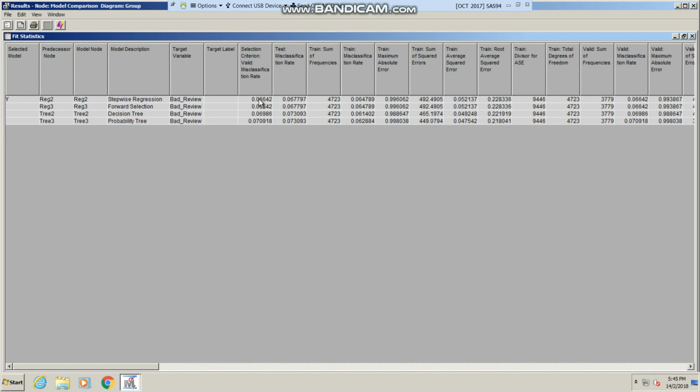To determine the performance of our model, we use the test results. The test partition is employed to evaluate the performance of the model. In this case, the valid misclassification rate for stepwise regression is closer to the test misclassification rate compared to the decision tree and probability tree models. This means that the stepwise regression model is the most accurate in predicting whether a review is good or not. Thank you.